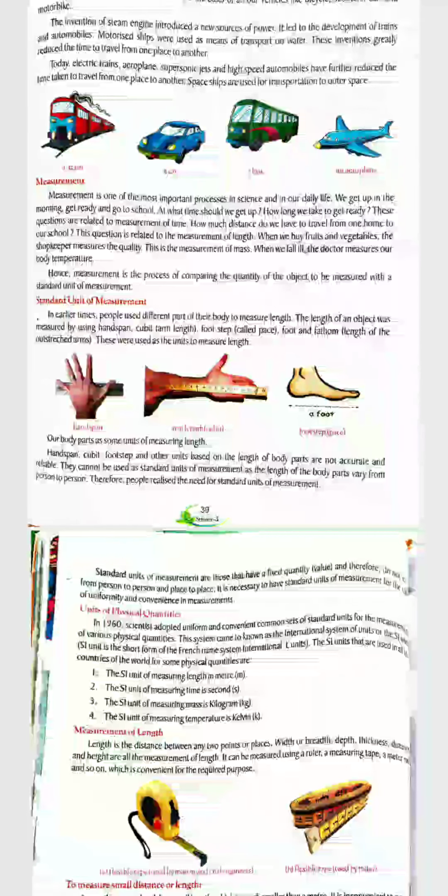Now, about standard units of measurement: in earlier times, people used different parts of their body to measure length. Not only in earlier times, nowadays also in an informal way we measure different things using our body parts. The length of an object was measured by using hand span. You are seeing hand span. Whenever you spread the hand, the distance from the tip of the thumb to the tip of the little finger is measured. In this way you can use hand span.